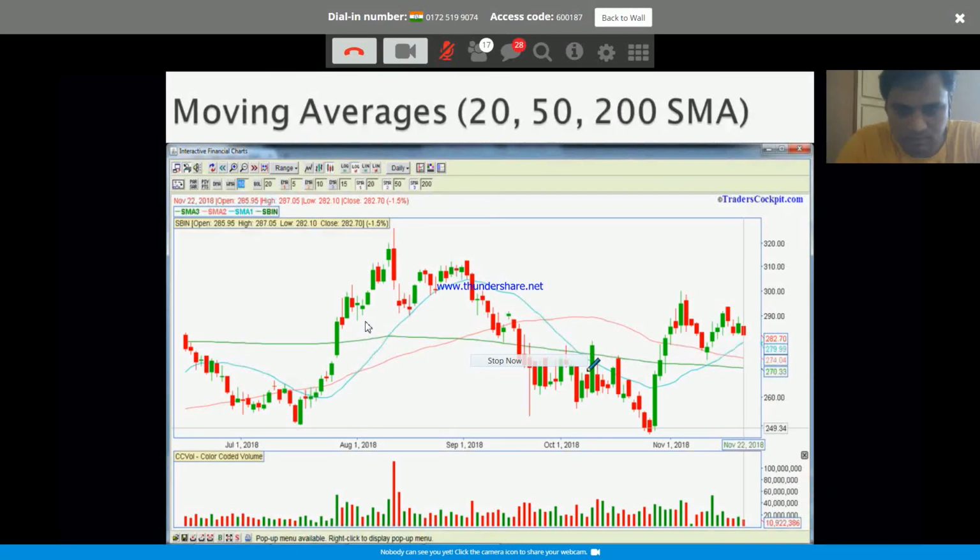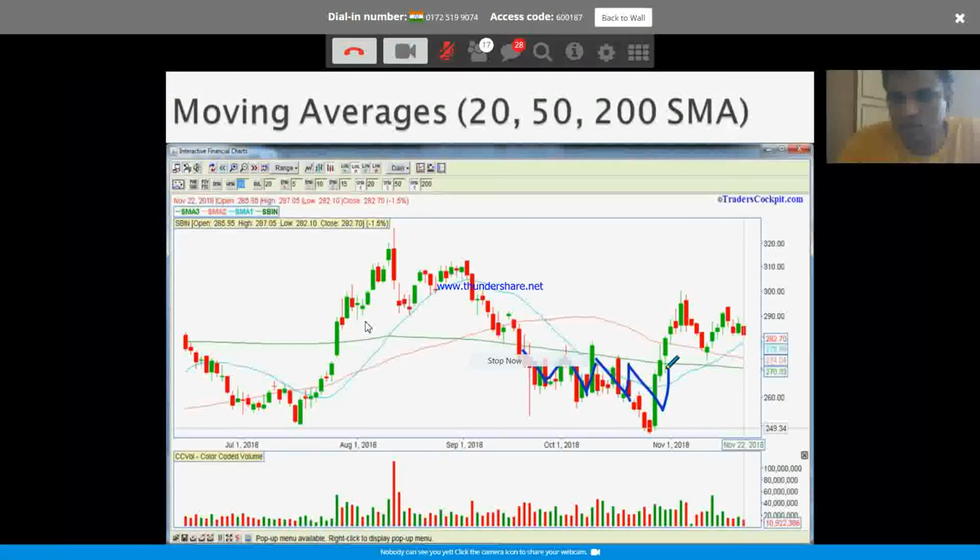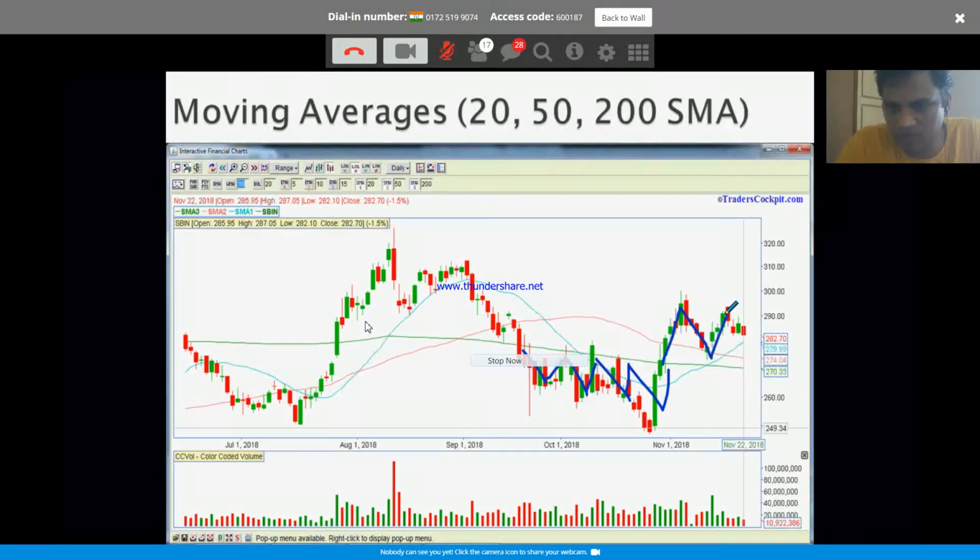Now, how well are they respected? Look at this. Came back to the 200 days, reversed. So a lot of times you can anticipate these moving averages will be respected, but don't say for sure it will be respected. You can anticipate it. Went up, came back to the 50-day moving average, went up.